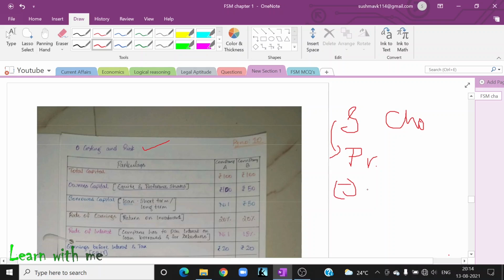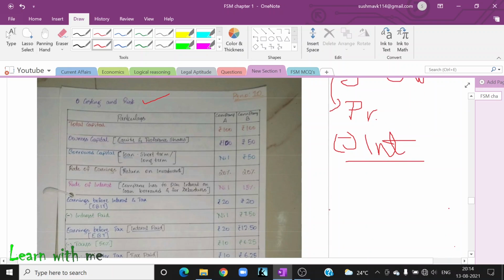I have to give the interest from my profit, so I will deduct it from my profit. And after deducting this, will the government sit quietly? No. The government will ask, you got profit, you have paid the interest for the loan, now it's my turn. Give me the tax amount.